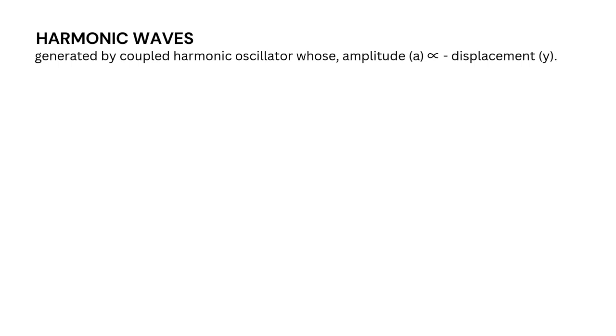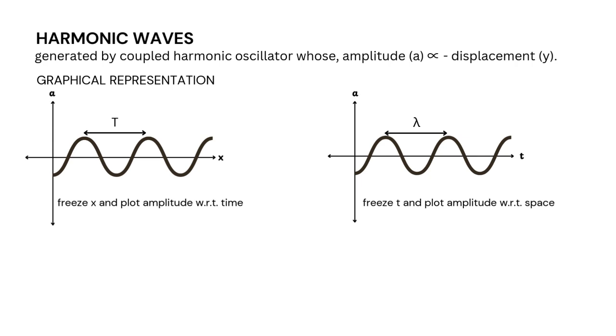Harmonic waves. These are generated by harmonic oscillators whose acceleration is directly proportional to the negative of the displacement. So as you can see in these two graphs, the first graph shows us the wave when we freeze x and plot amplitude with respect to time. The second shows us the wave when we freeze t, which is time, and plot amplitude against space.